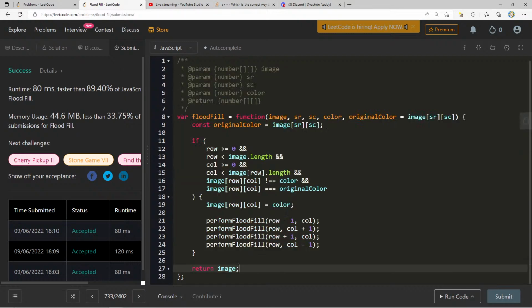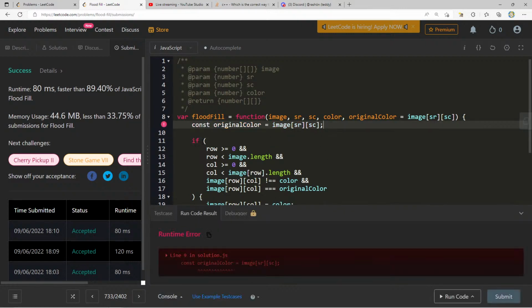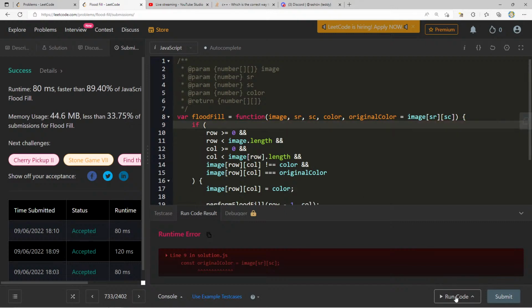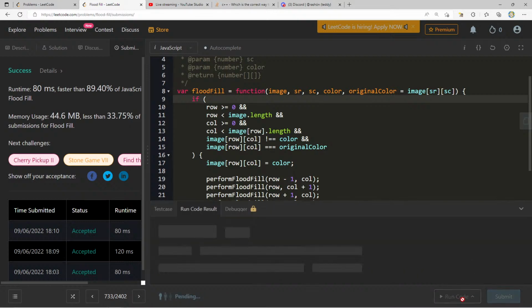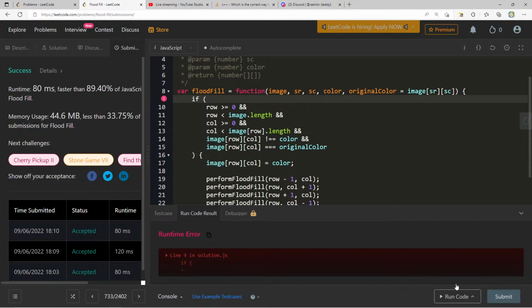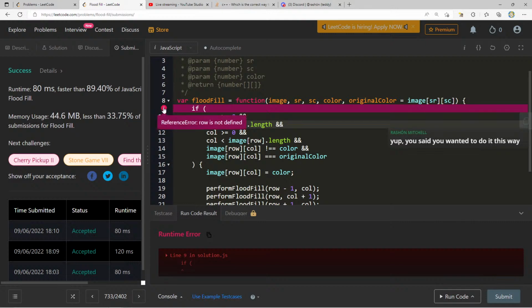Although I guess maybe we'll actually need more. It's for every single time. Well, let's just see what this does. And maybe I don't even need original color defined twice here. Does this work on its own? What did I mess up here? Oh, row is not defined.